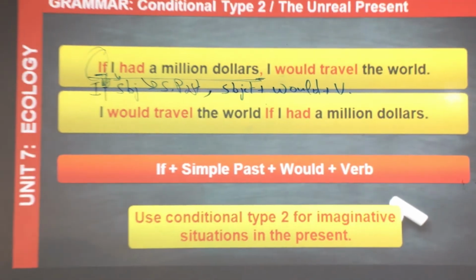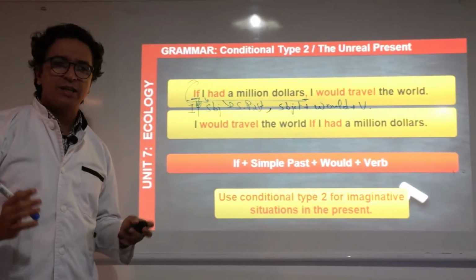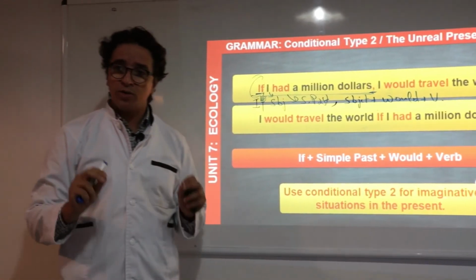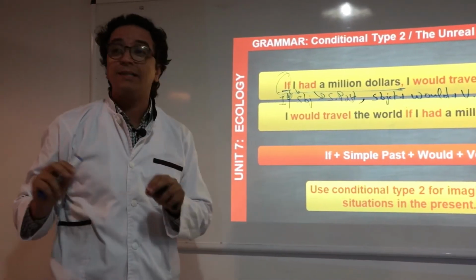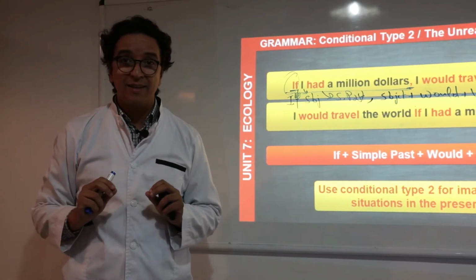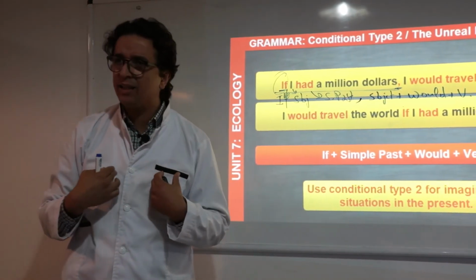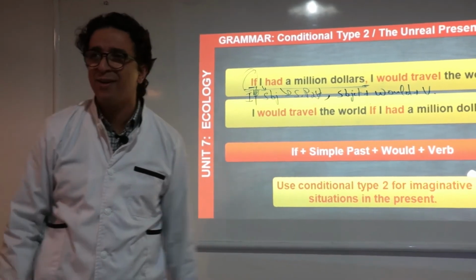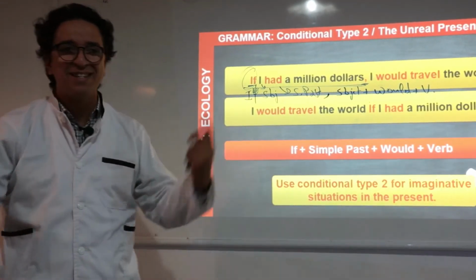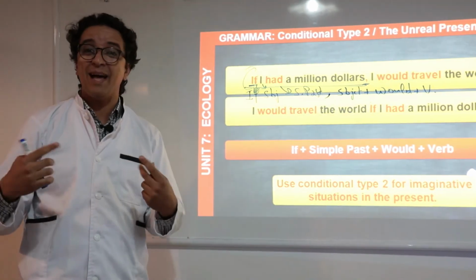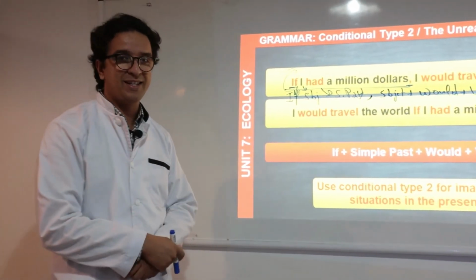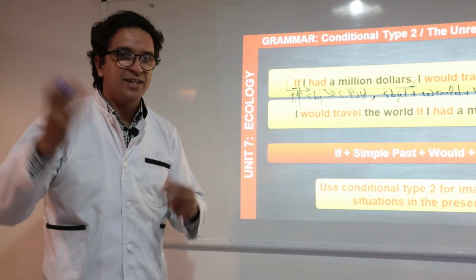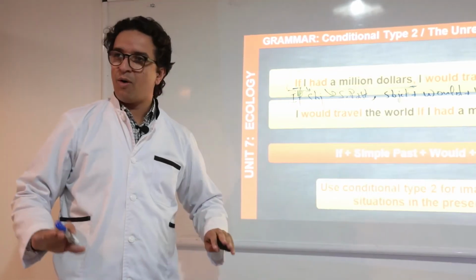So when do we use conditional type 2? We use it in unreal situations, right? Do I have $1 million now? No, I'm a very poor teacher. I don't have it, so I just imagine if I had $1 million. Now I am in Morocco.